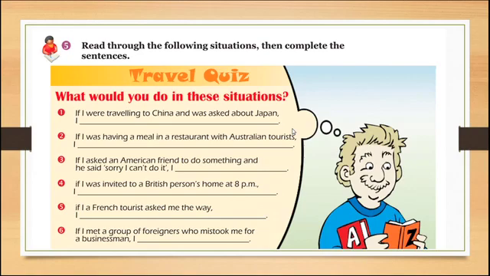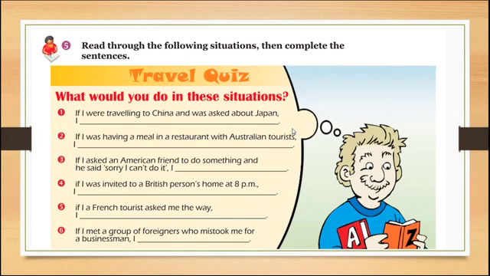For sentence number 3, if I asked an American friend to do something and he said, sorry, I can't do it, I would say, that's okay. For number 4, if I was invited to a British person's home at 8 p.m., as a possible answer, you can say, I would go on time.